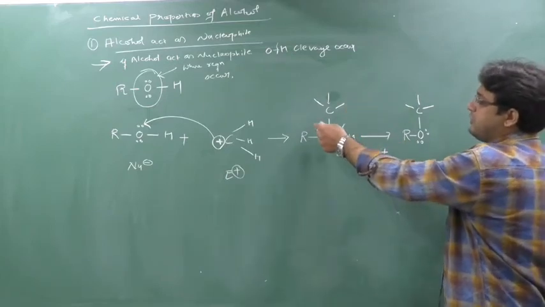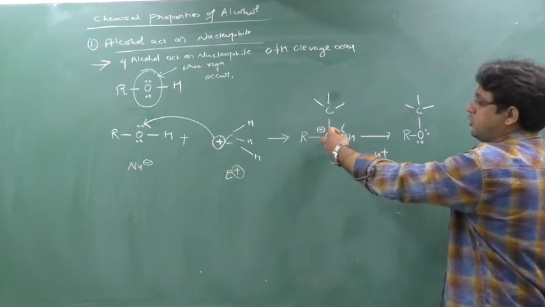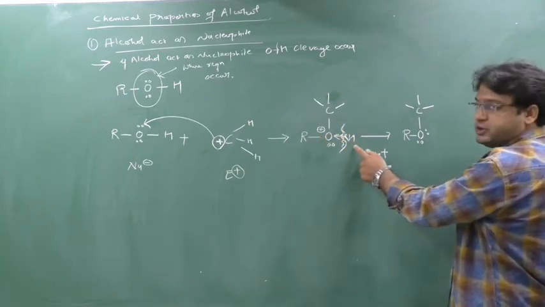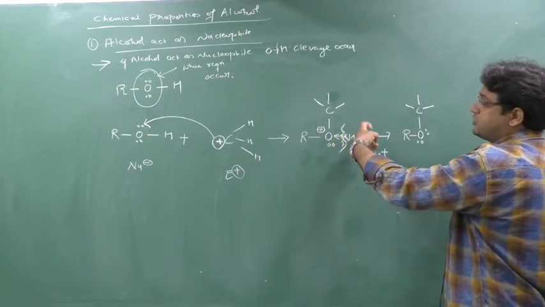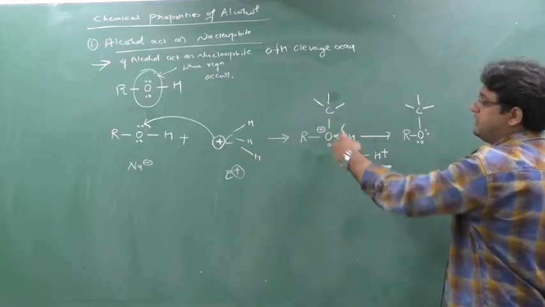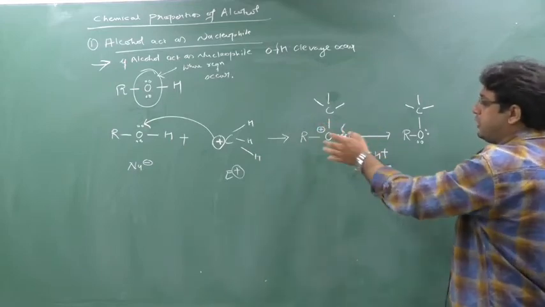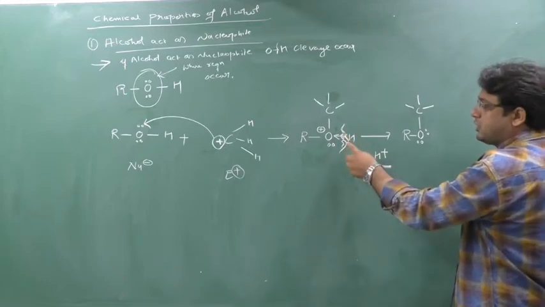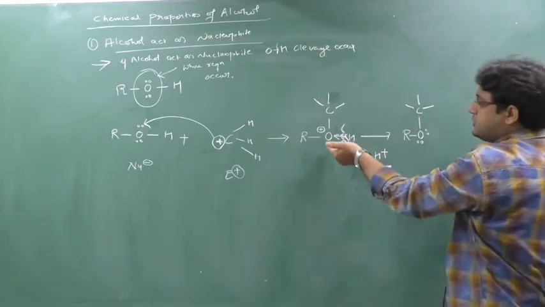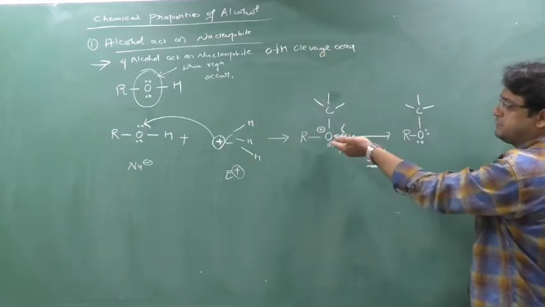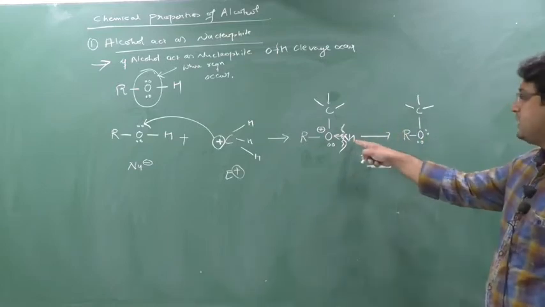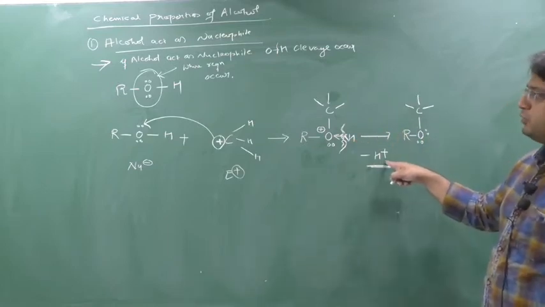Why is this OH breaking? Because oxygen has the positive charge and oxygen needs the electron. So oxygen attracts the electron from this hydrogen. When oxygen is attracting the electron from the hydrogen, hydrogen gives the electron and is removed as H plus, meaning this bond is broken. That's what we want to see: the cleavage of OH occurs. So in this way cleavage of OH occurs. Cleavage means breaking. You can see breaking is occurring. That's why H plus is removed.